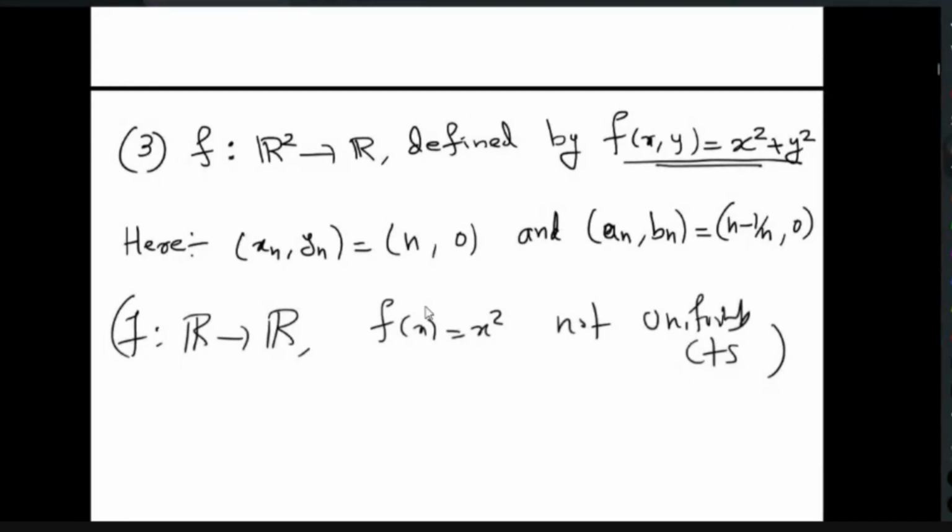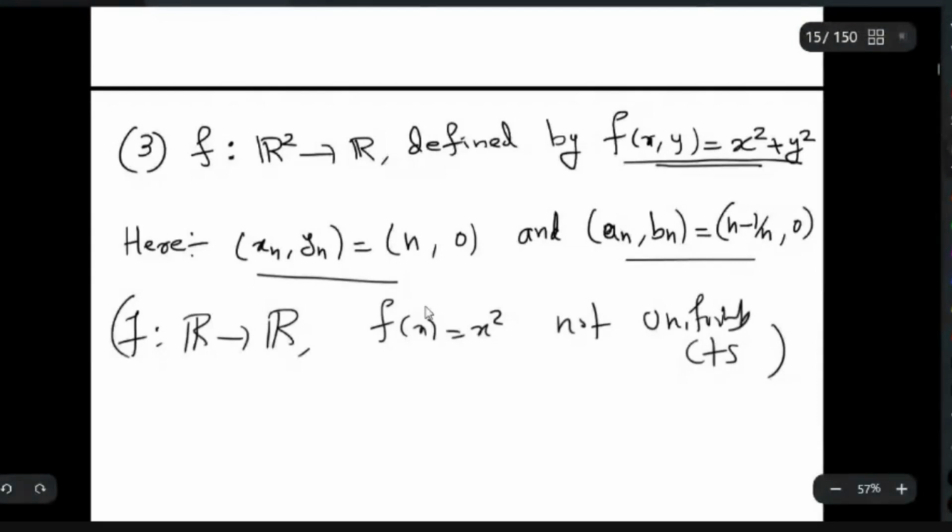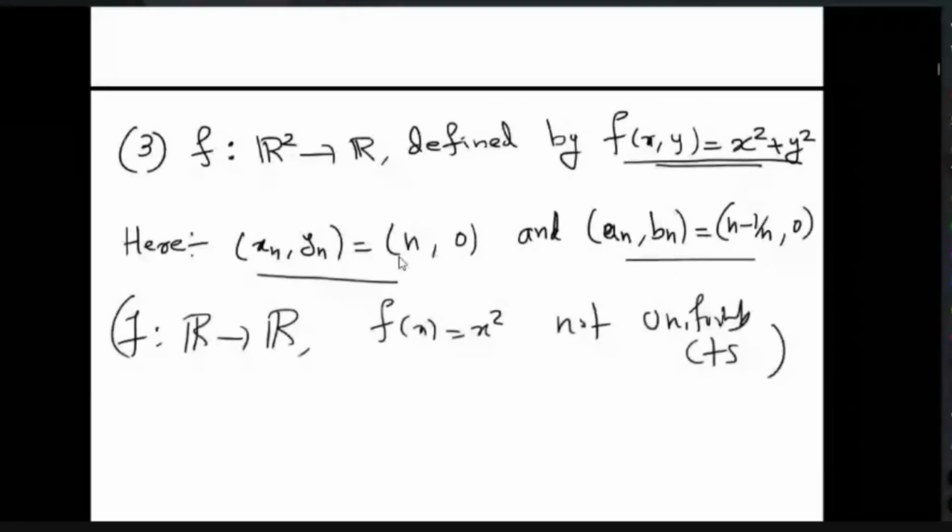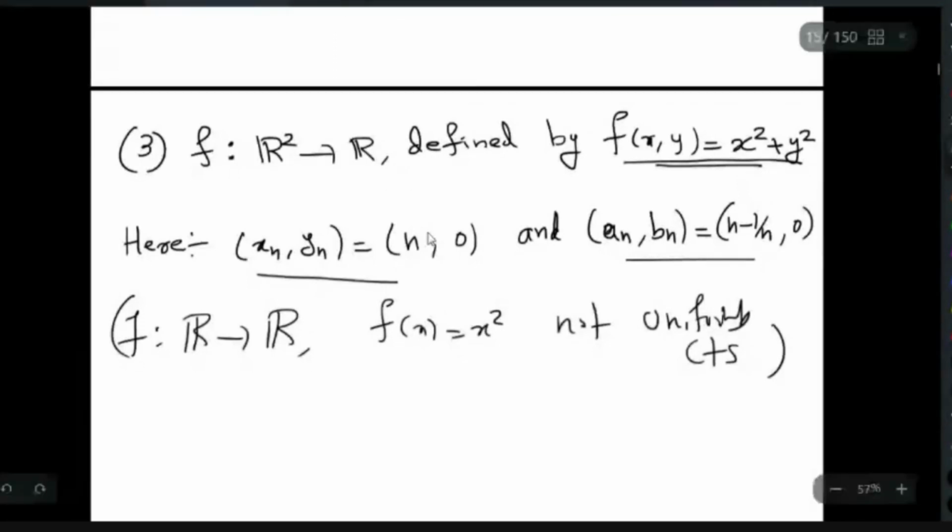So you can easily construct two sequences. I have given the hint here. These two sequences you can take, and you can observe that the difference is going to 0, but the difference of the function values is not going to 0. So you can easily do it by using the sequential definition. It will be helpful for you to prove that a function is not uniformly continuous. So this definition is very helpful for showing that some function is not uniformly continuous.